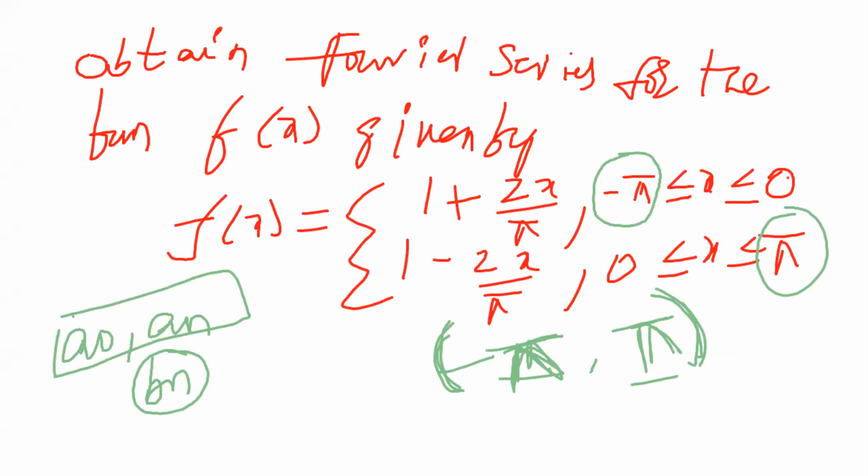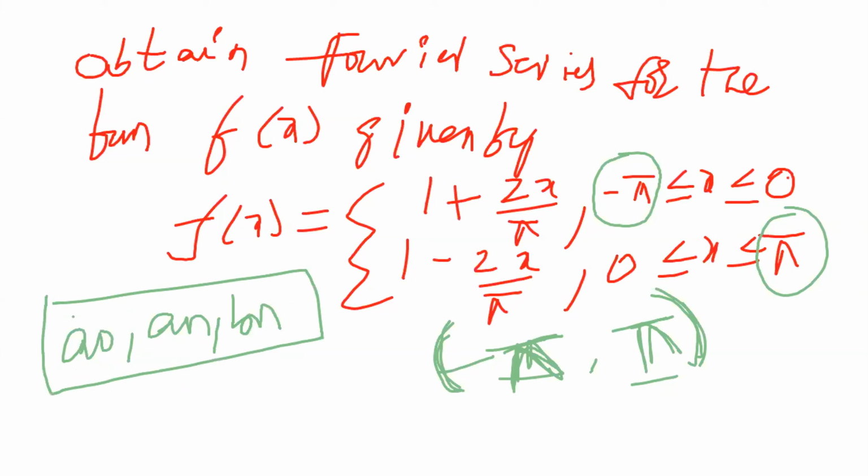In Euler's method, we have to calculate three values: a naught, an, bn. The first two methods are full range methods: Euler's and change of interval. The last two methods are half range methods: half range sine series, half range cosine series, or even or odd function. So first we have to check whether the function f of x is even or odd.